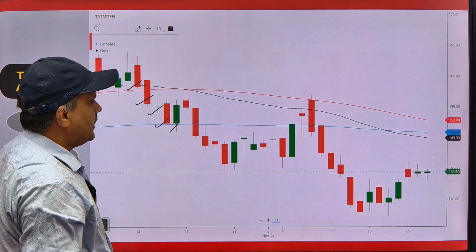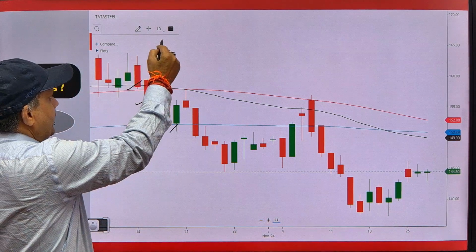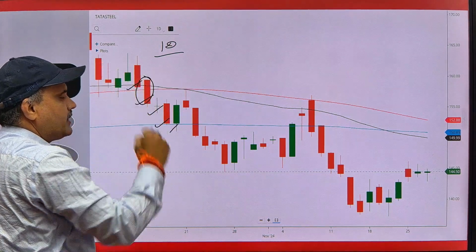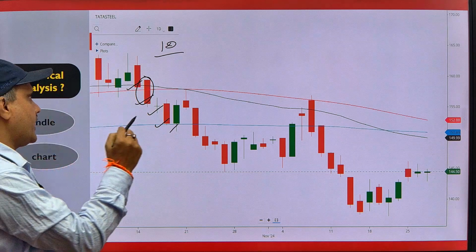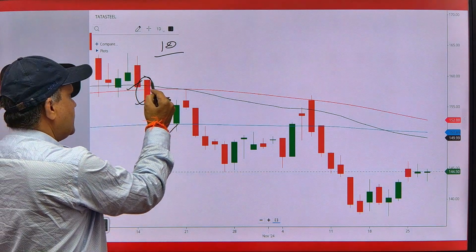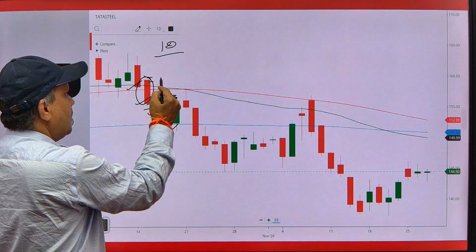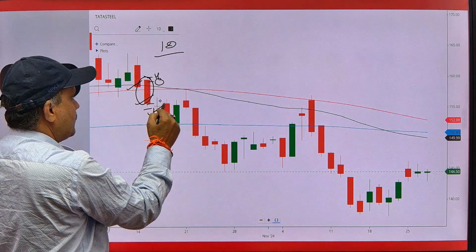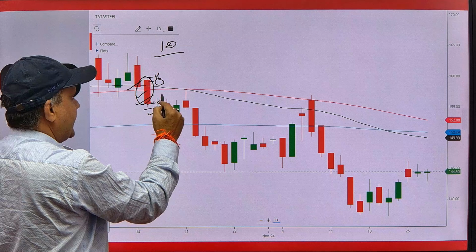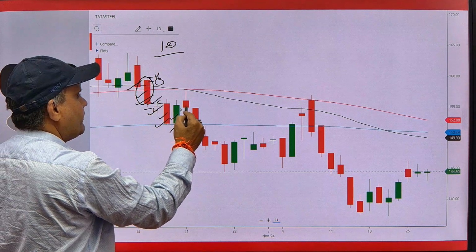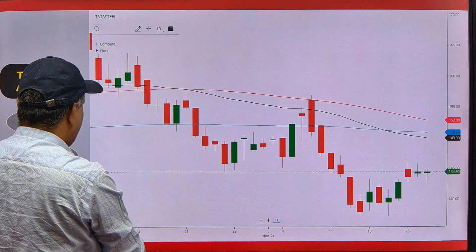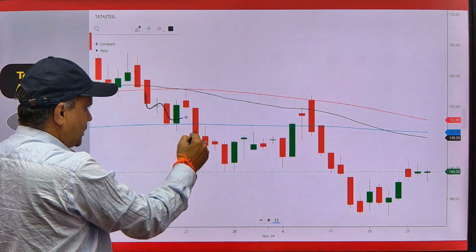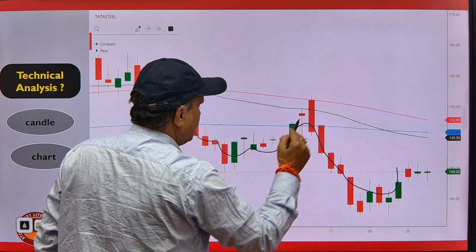For example, we are using a 1 day chart. 1 day chart means one candle has been formed for 1 day. In 1 day, open price here, high price here, low price here, close price. So this is the 1 day candle, 2nd day candle, 3rd day candle, 4th day candle, 5th day candle, like this. If there are various candles plotted on a chart, this is known as a chart.